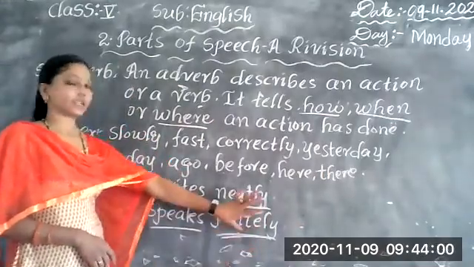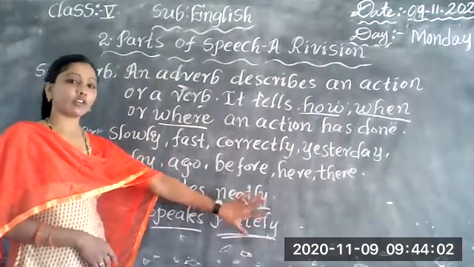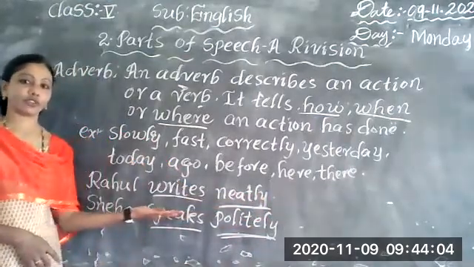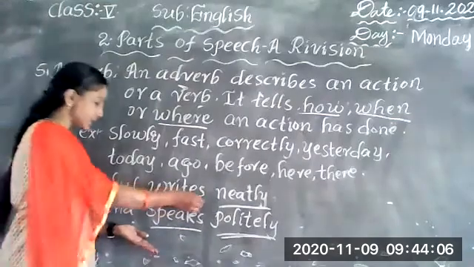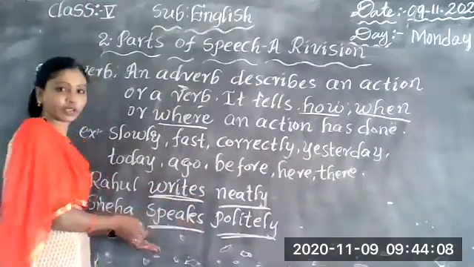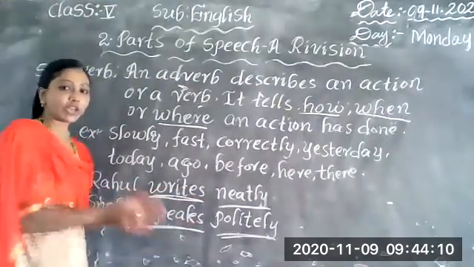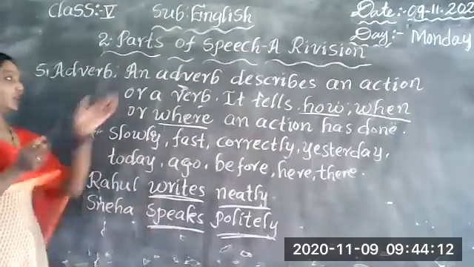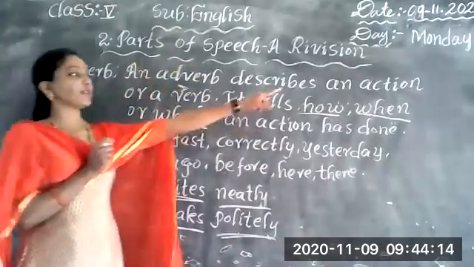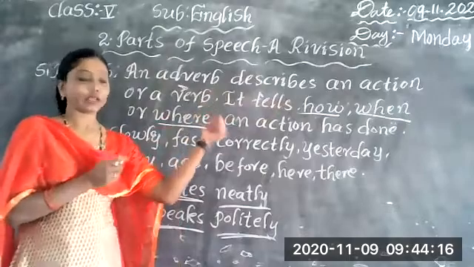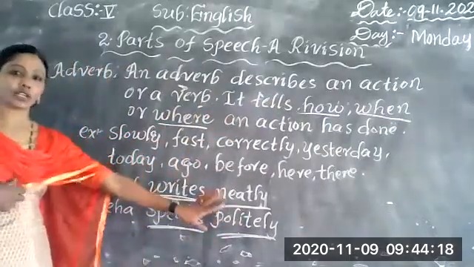The adverb is describing the verb, describing this action. Is it clear, students? So now it is completed: how the action has been done.